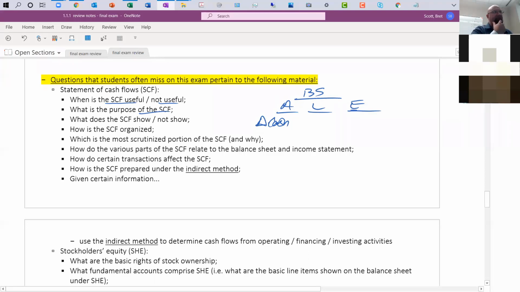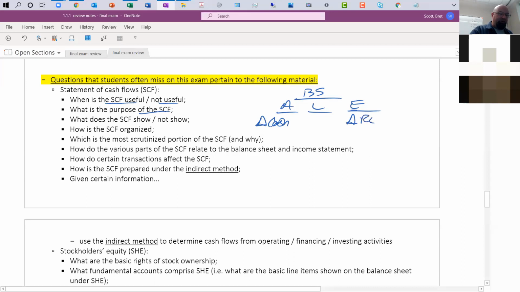That's why the statement of cash flows is needed, because if we compare the change in cash with, say, a change in inventory, the change in inventory is pretty straightforward. We buy inventory, we sell inventory. At the most, we just need a note disclosure in the financial statements, which we talked about, I think it was last Wednesday, when we looked at the notes to Nike's financial statements. We can explain why account balances went up or down very easily for most accounts, except for cash, because cash is spent for a variety of reasons.